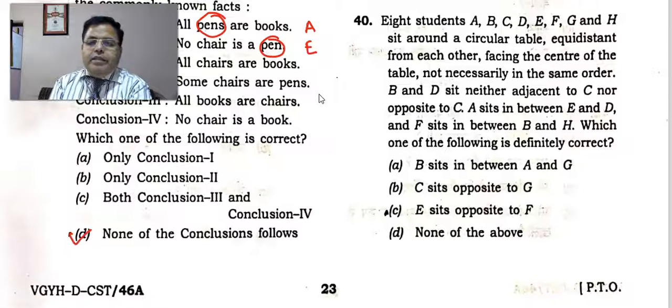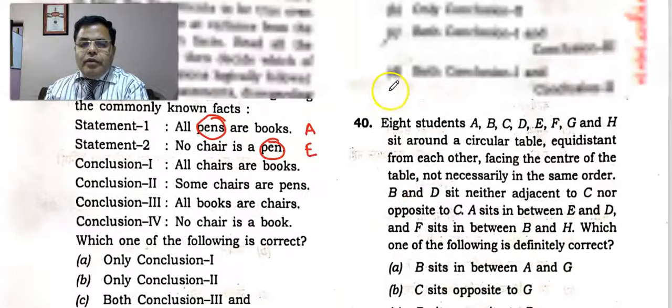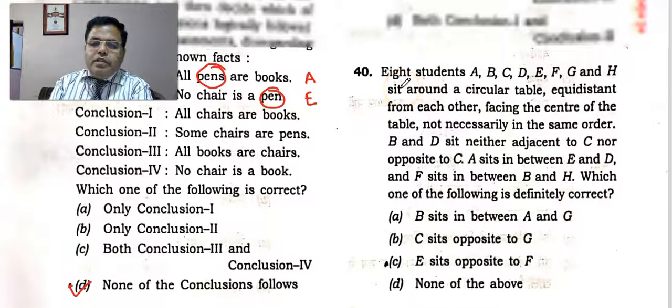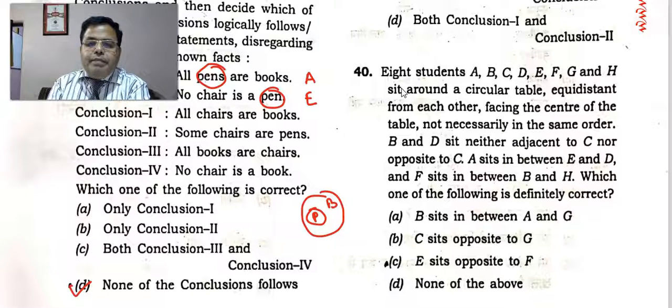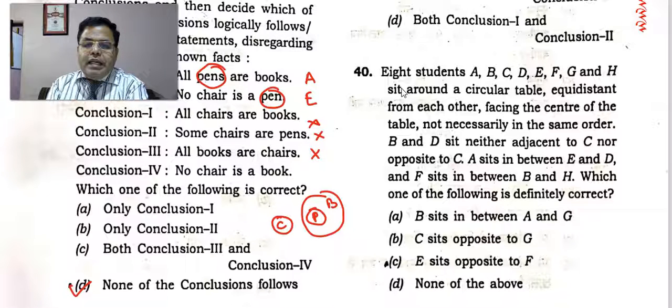Otherwise, you can do it with a Venn diagram also. All pens are books. You can make it like this is pen, and that is a book, right? And no chair is pen; chair is here, no chair is pen. It can be possible. And all chairs are books, that is not sure, right? Now, wrong. Some chairs are pens, that is also wrong. And some chairs are pen, that is also wrong. And all books are chairs, that is also wrong. So all 3 of them are wrong.